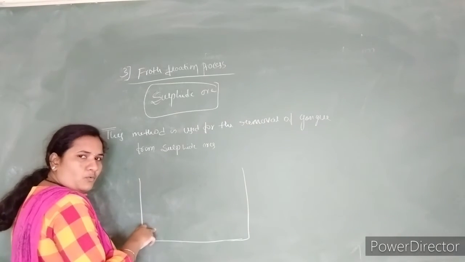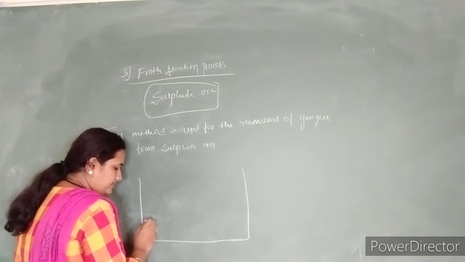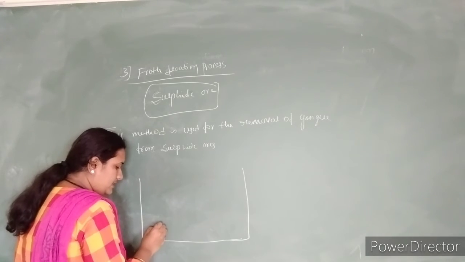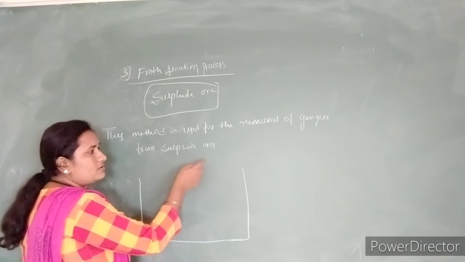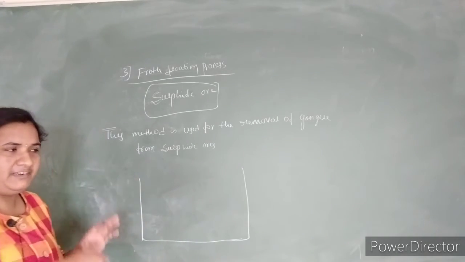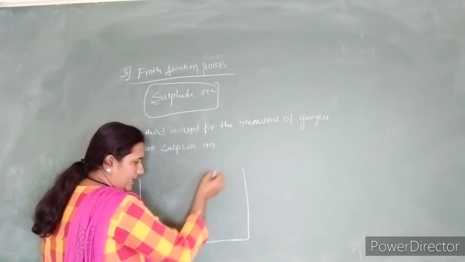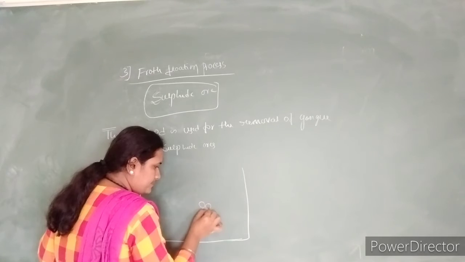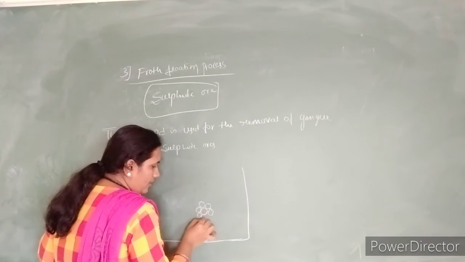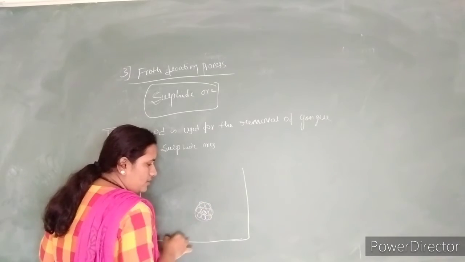Then we have to add water. The water is surrounded by the gangue materials, meaning gangue is attracted towards the water. Next, ores can maintain unwettability by the addition of collectors. If we add pine oil to the ore, then the ore is surrounded by the pine oil. So this is the ore, and this is the pine oil droplet.